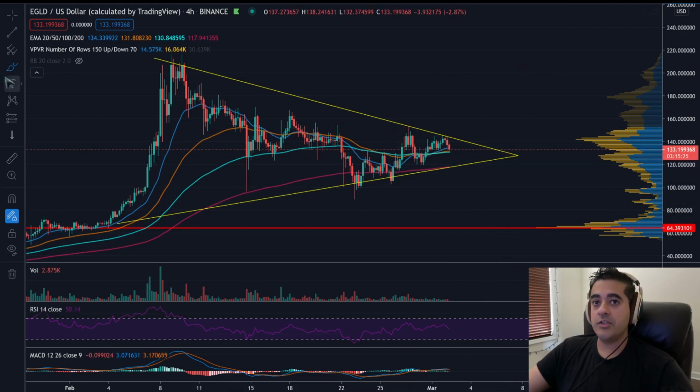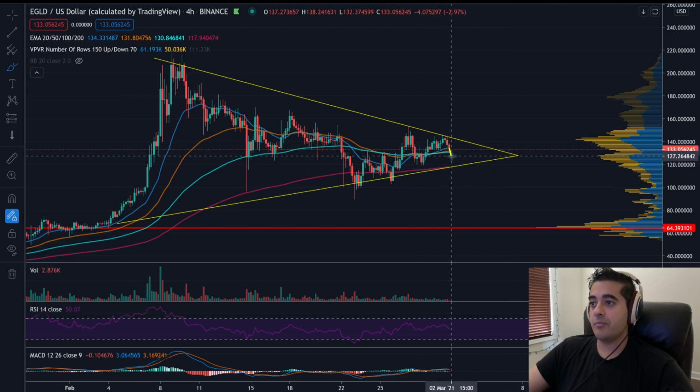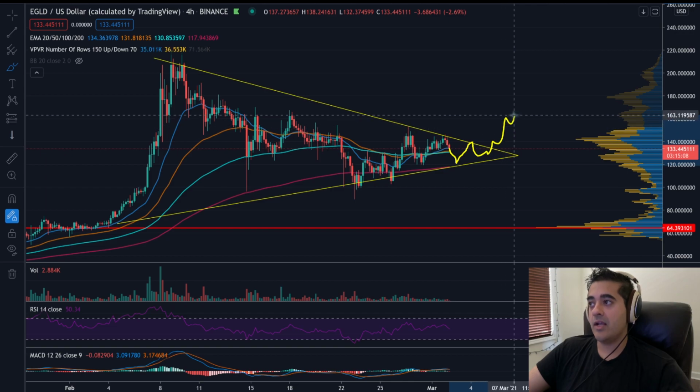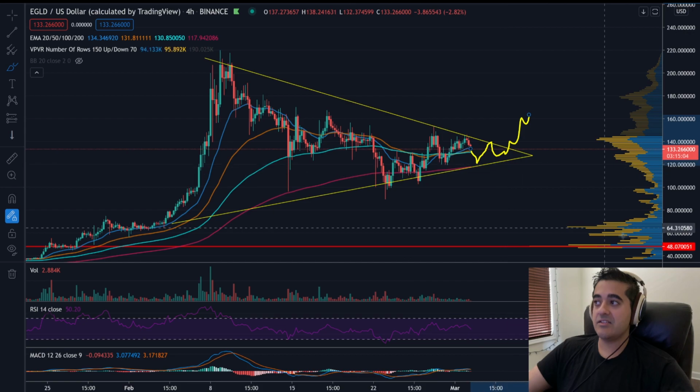Now, if we do continue trading in this symmetrical triangle, then what I'm going to expect to see is that if the price dips, it does not go below 118, and then at that point, if the price goes up, it gets resistance at around 140, and if we keep trading there, then somewhere in the 127 area is when we're going to have the next breakout and break probably above 150 or 160. So something like this is very possible.